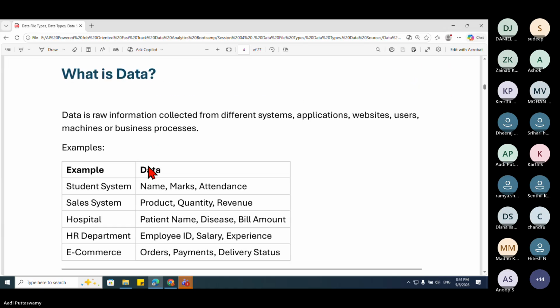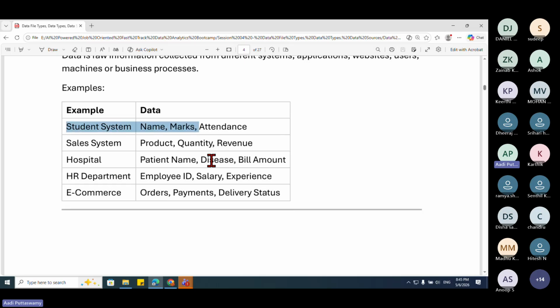First of all, this topic I will take in every session, because the first thing everyone has to understand is what is data. Data is nothing but information, or we can also call it raw information collected from different systems, applications, websites, or users, or it can be manual, written books or papers, anything like that. For example, a student system. I've given some examples here.